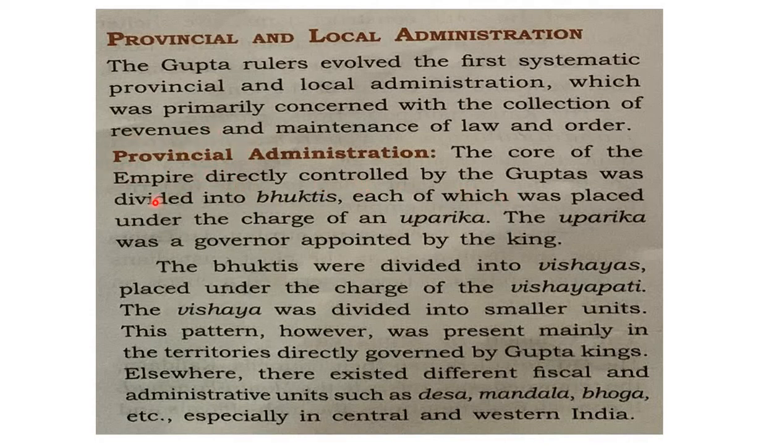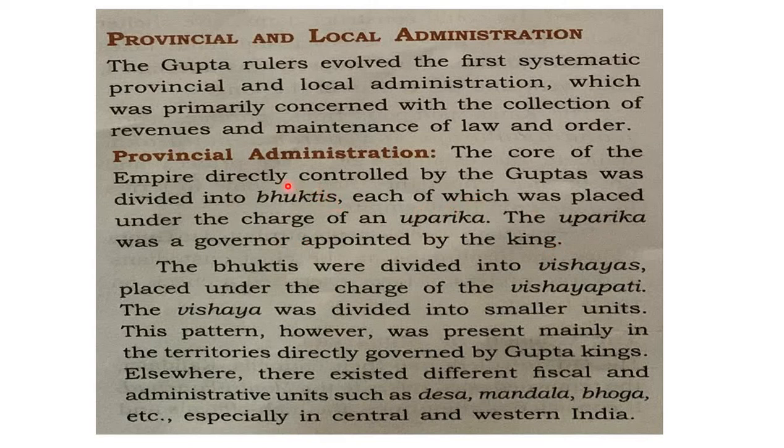These provinces were divided into bhuktis, and each bhukti was placed under the charge of an uparika. The uparika was a governor appointed by the king.